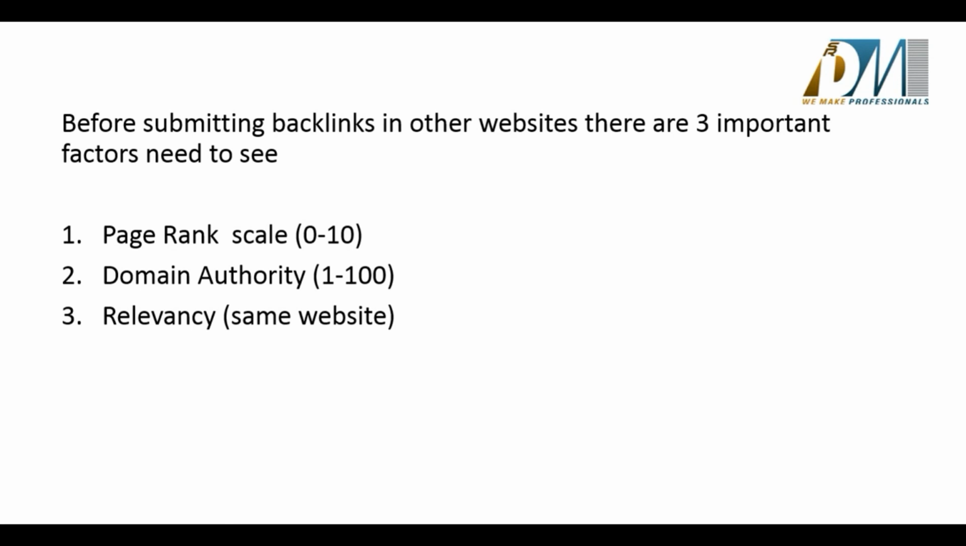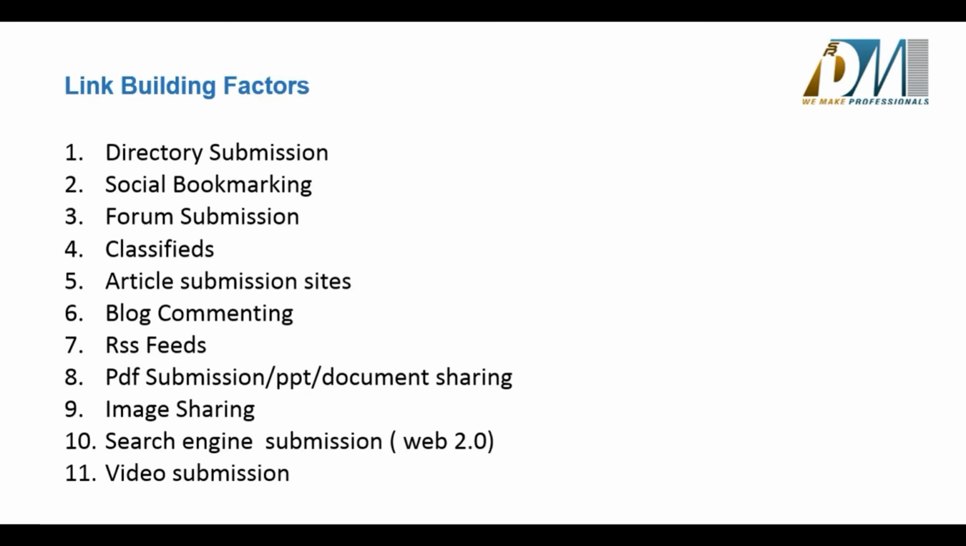So now there are 11 important link building factors, or we can also say there are 11 factors to do off-page optimization. They are directory submission, social bookmarking, forum submission, classifieds, article submission sites, blog commenting, RSS feeds, PDF submission or PPT submission or document sharing, image sharing, search engine submissions, which can also be called Web 2.0, and video submissions. So these are the 11 important factors to do off-page optimization.